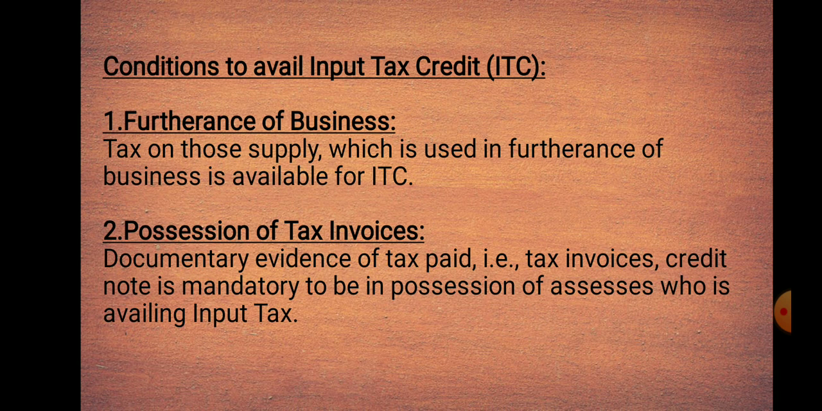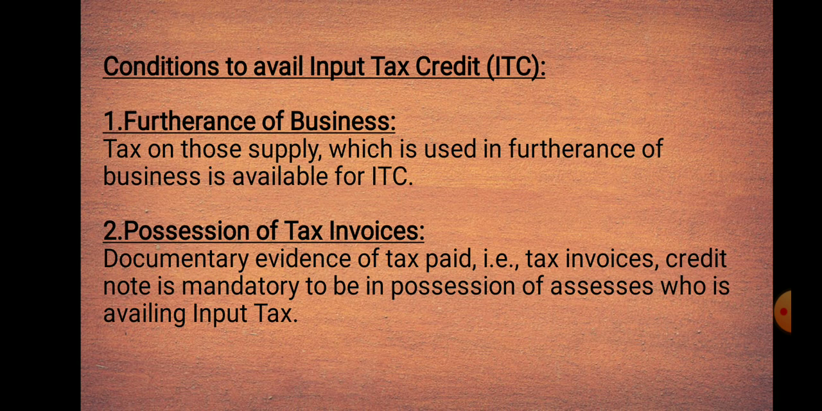In that, first one, furtherance of business. Tax on those supplies which are used in furtherance of business is available for ITC, meaning input tax credit. Here the furtherance of business does not mean only purchases. Furtherance of business means any supply which is used in the course of business.